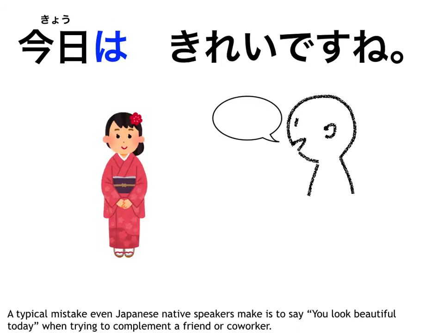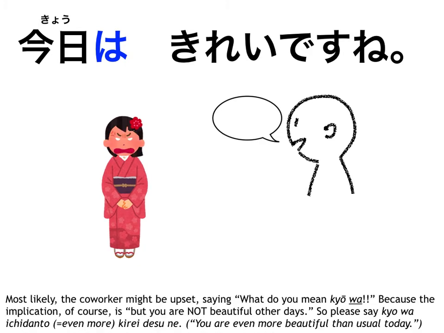A typical mistake even Japanese native speakers make is to say "you look beautiful today" when trying to compliment a friend or coworker: 今日は綺麗ですね. Most likely the coworker might be upset, saying, "what do you mean, 今日は?" Because the implication, of course, is, but you're not beautiful other days. So please say, 今日は一段と綺麗ですね.